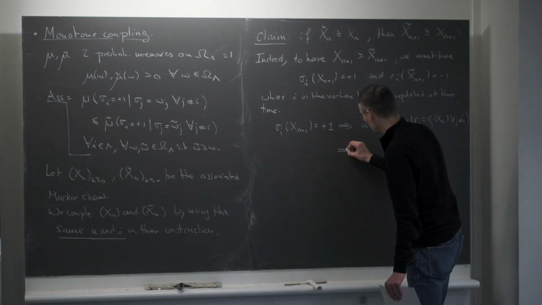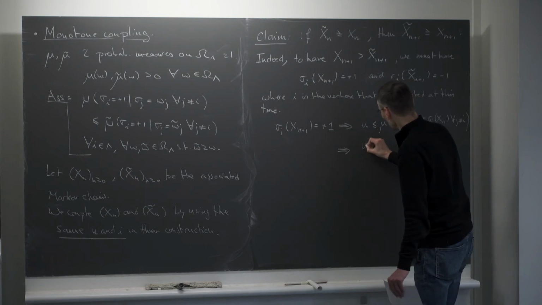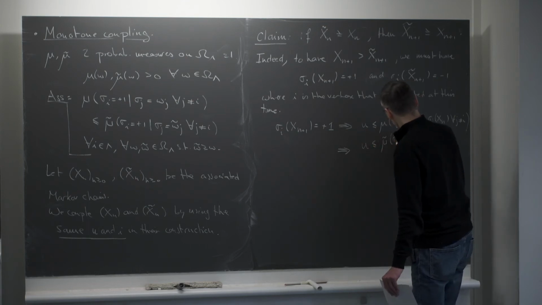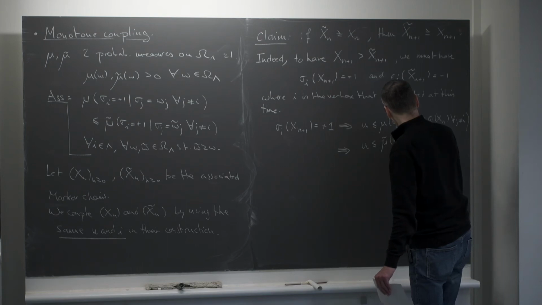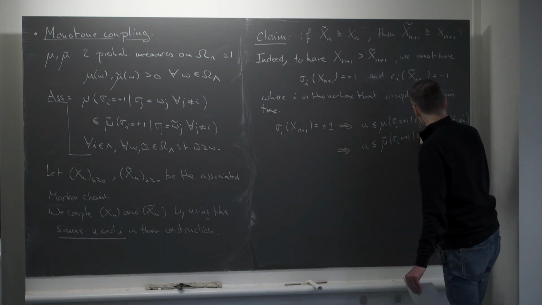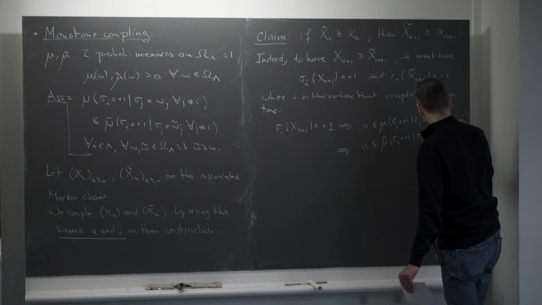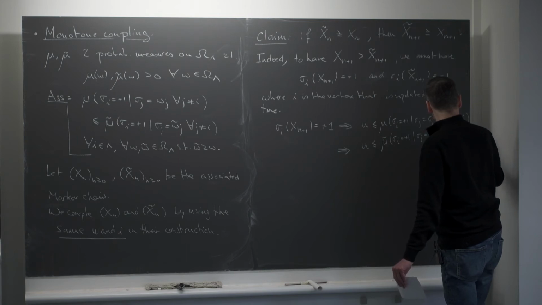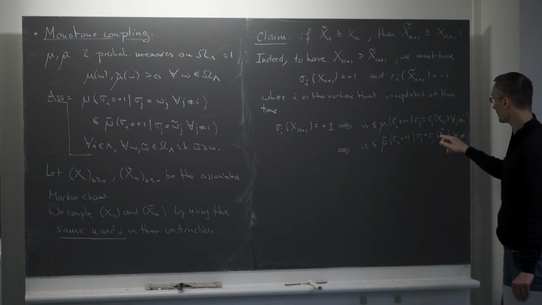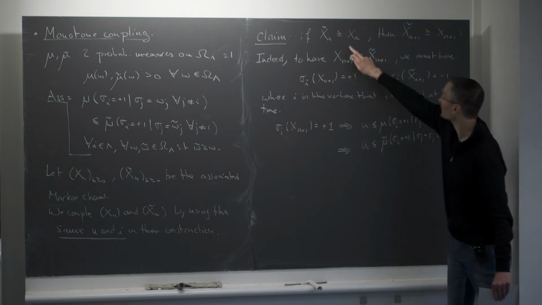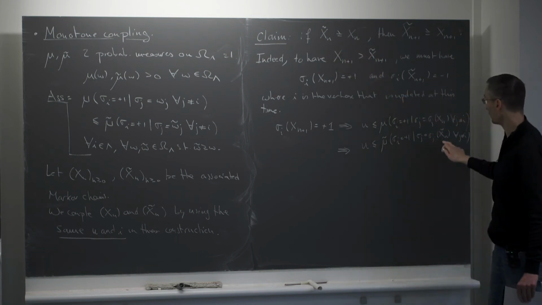But this implies immediately that u must also be smaller than mu tilde of sigma_i equal to plus 1, given that sigma_j is equal to sigma_j of x̃_n for all j different from i. Why? Well, first, x̃_n by assumption is larger or equal to x_n.